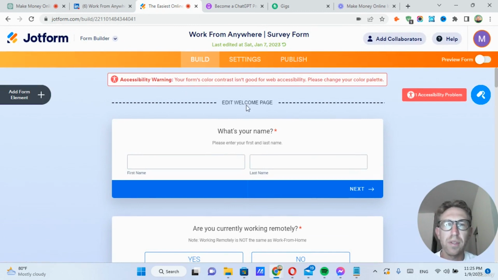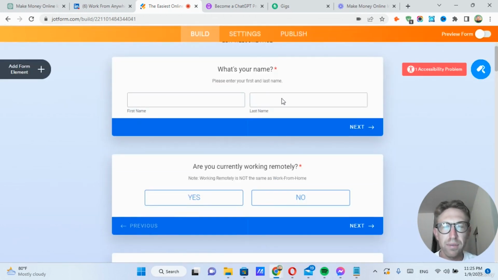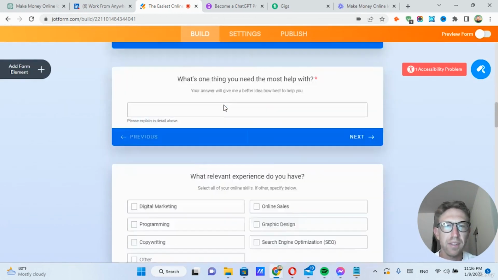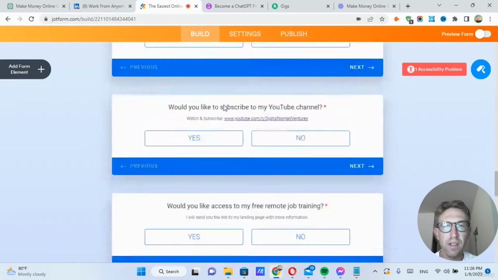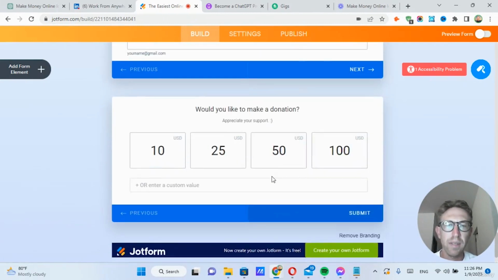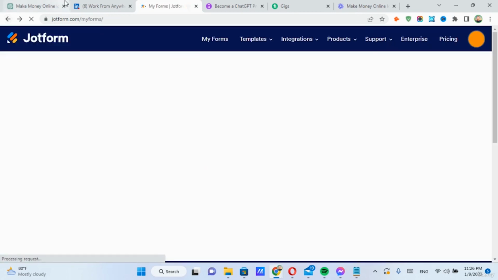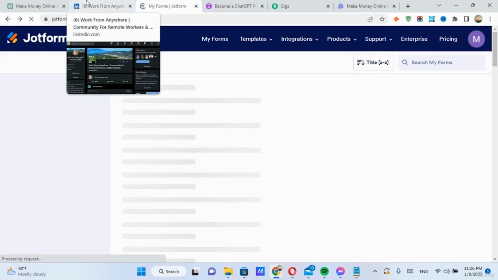So essentially, it's doing market research. I can collect the person's first and last name, ask some basic questions, and then down here I can ask for their budget. How much do they have for coaching and consulting? And that's where I collect their email. I can also provide a way for them to make a donation as well, as you can see here. So this form I'm using for lead generation.